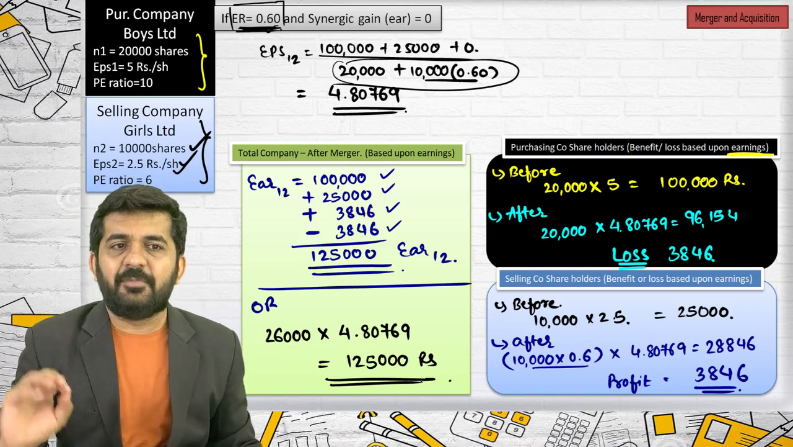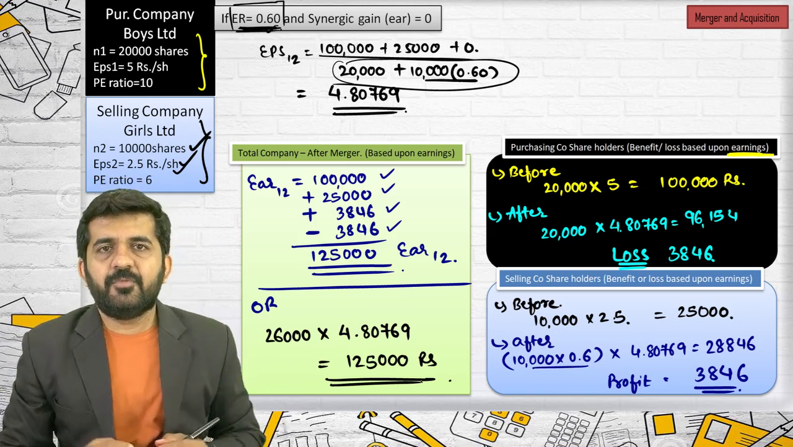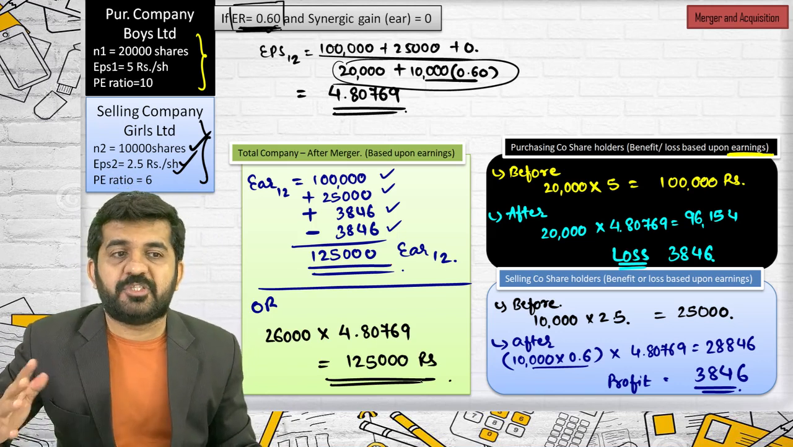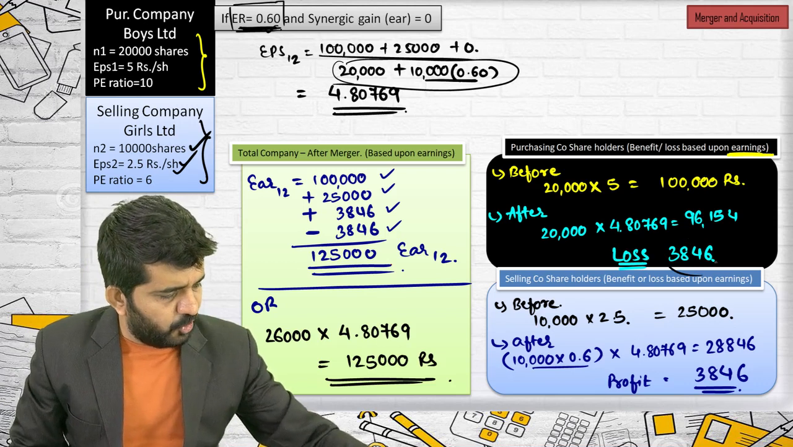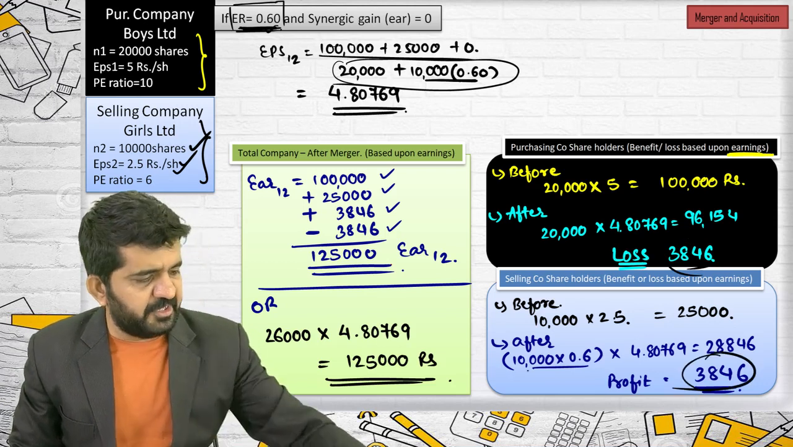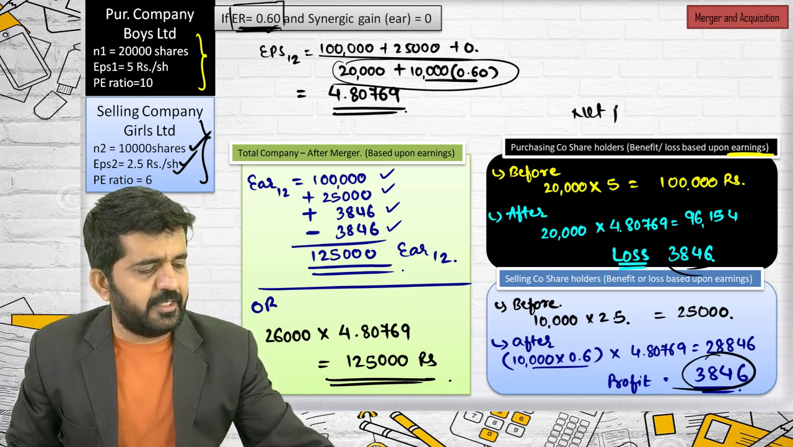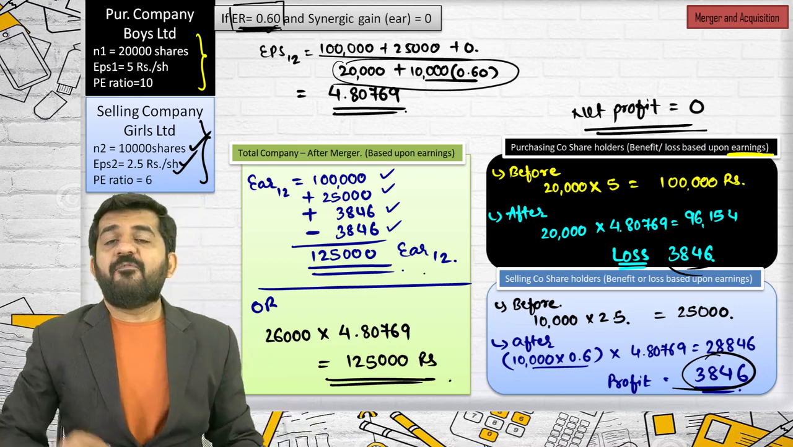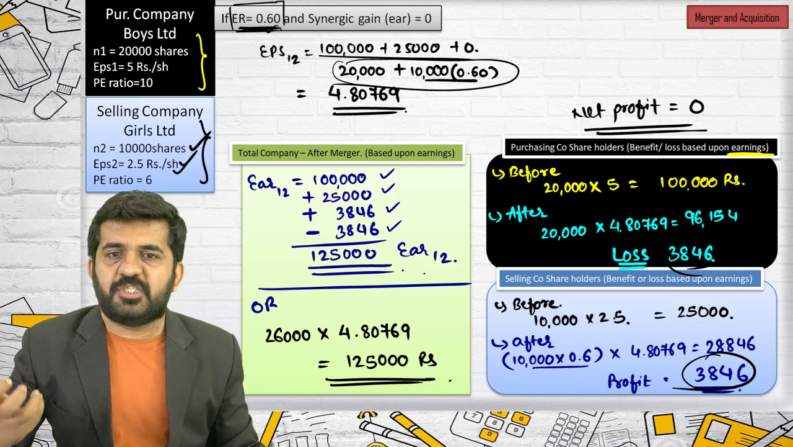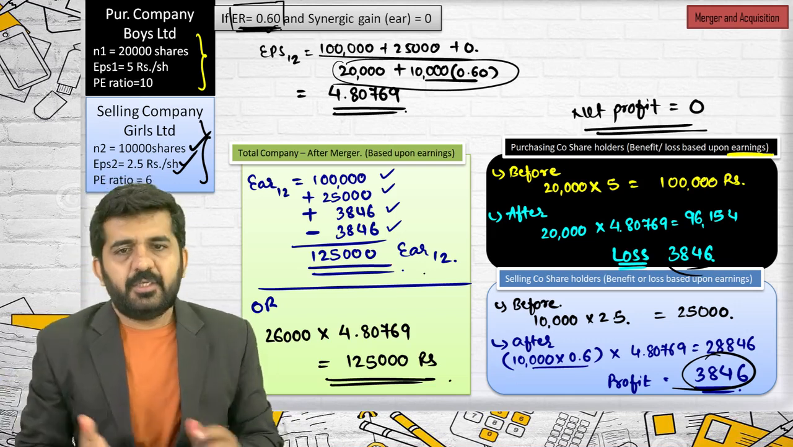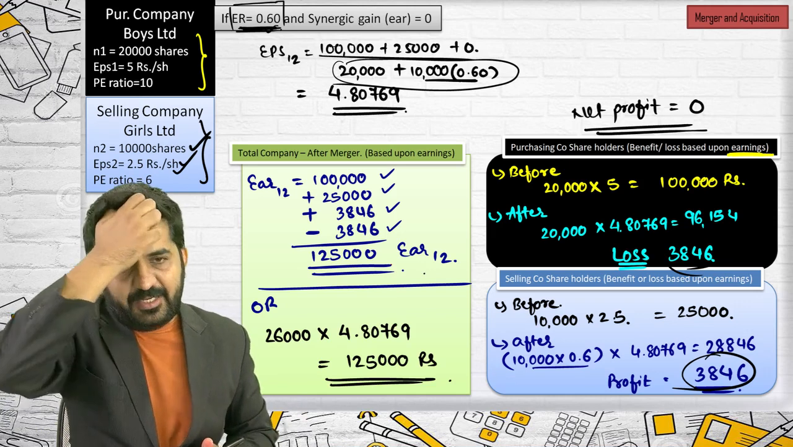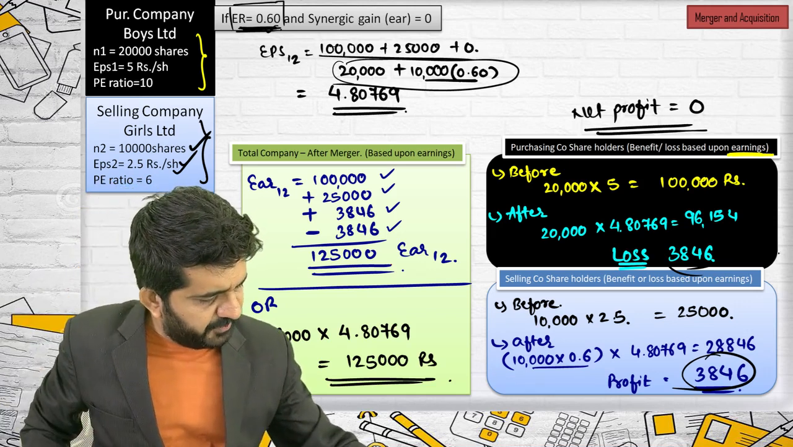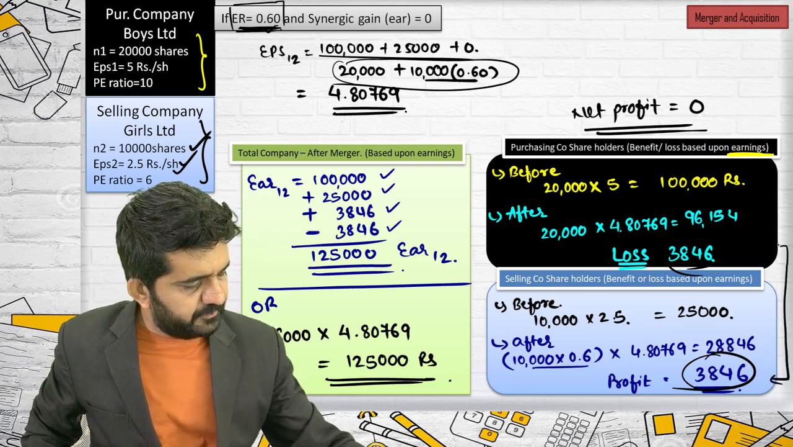Believe me, if you tell me, sir, what is synergic gain? Or what is the net benefit to all the shareholders, purchasing and selling company? Here the loss is 3846. Here the profit is 3846. Net profit is still 0, of all the shareholders, whether of purchasing or selling company. Sachin, you are on the line. You will explain to me why the profit is coming 0. Net profit is coming 0 for both the companies.